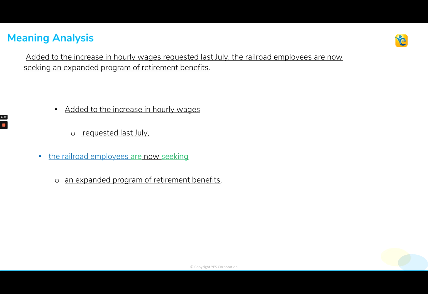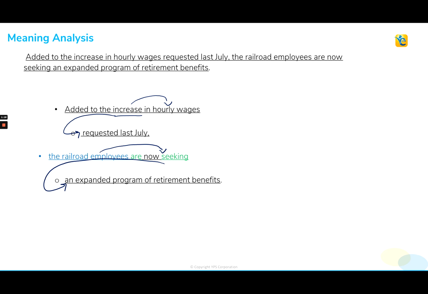So we're going to start reading slowly through the sentence, and we see added to the increase in hourly wages requested last July. So we know right off the bat that there was an increase, and this increase was in hourly wages, and this increase was requested last July. Okay, so we keep reading to find out possibly who or what made this increase, and I find out that the railroad employees are now seeking. So I have railroad employees, and these employees are now seeking. What are they now seeking? They are now seeking an expanded program of retirement benefits.